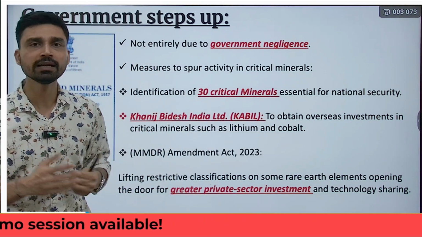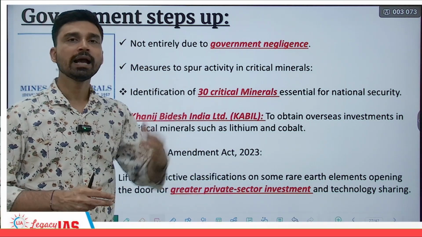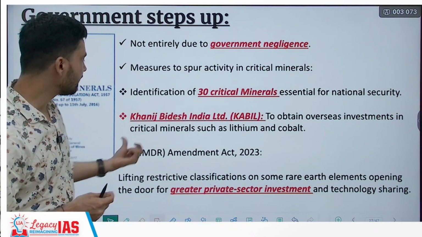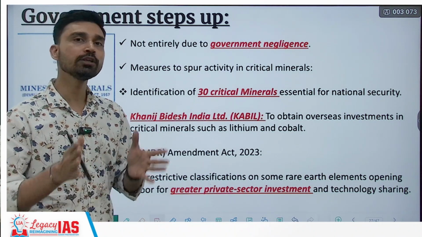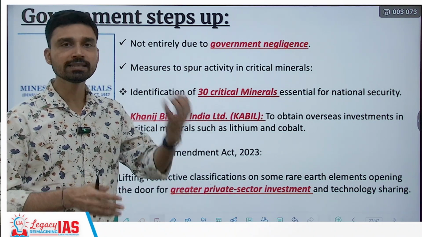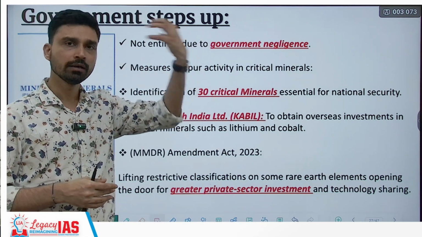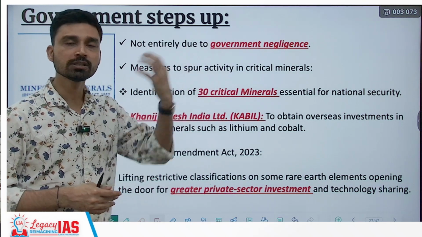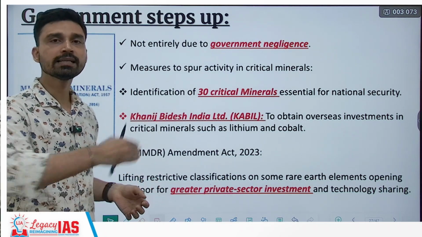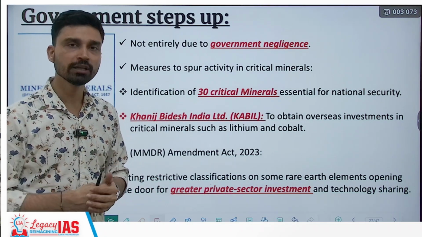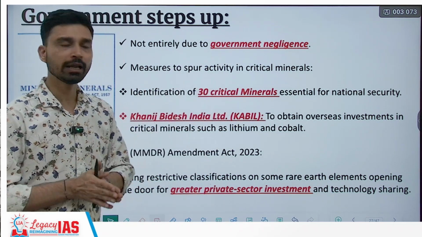If we know that India does not have huge domestic reserves of critical minerals, in that case we can go and explore and obtain licenses for critical minerals from outside of India. And that is something we have also done in the case of oil and gas. For example, ONGC Videsh Limited, a subsidiary of ONGC India Limited, has taken a partnership with Russia's Rosneft and Gazprom, and it is discovering and extracting gas from the Siberian region. A similar thing it had done along the coast of Vietnam as well. So somewhere along the same line, this organization is also going to function and work.